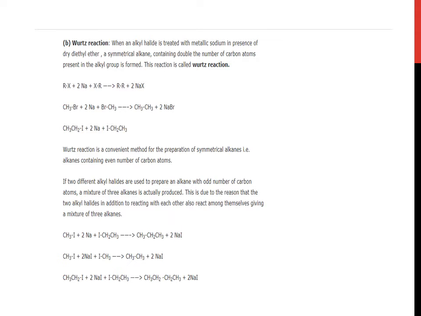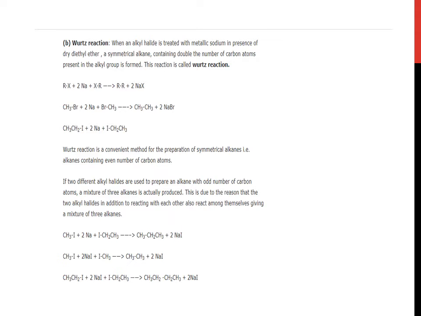Let us start by taking X as I. CH3I plus 2Na plus ICH2CH3. We are taking two different alkyl halides. The answer will be CH3CH2CH3. You will get propane. If you add two same alkyl halides, that is CH3I plus 2Na plus ICH3, it will give CH3CH3 and 2NaI.